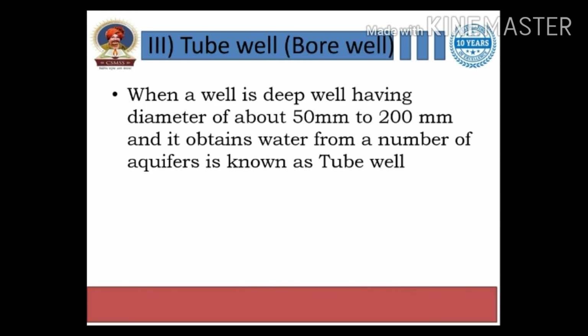Then tube well or bore well, you all know about this, right? Everybody is well known about this source of water. When the well is deep, having a diameter of about 50 mm to 200 mm, and it obtains water from a number of aquifers, it is known as a tube well. It means it will have water from n number of pervious layers, right? We will look at the diagram in the next slide.